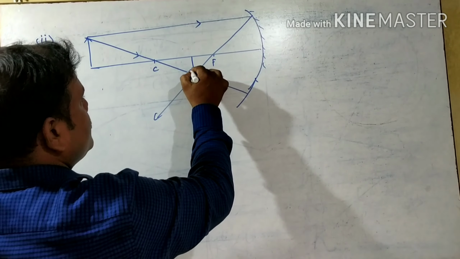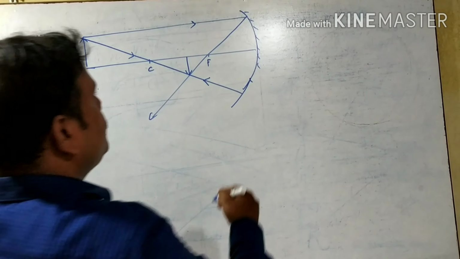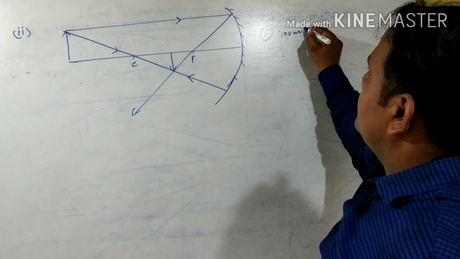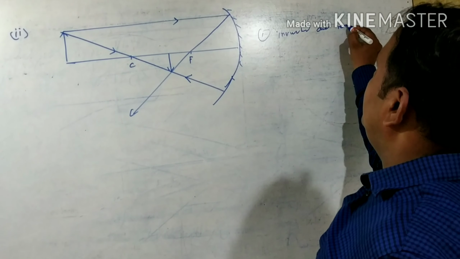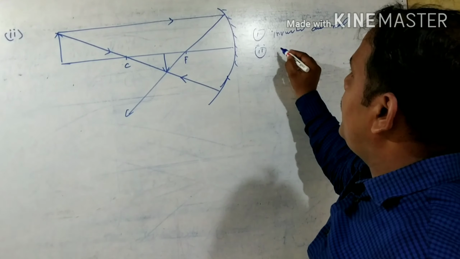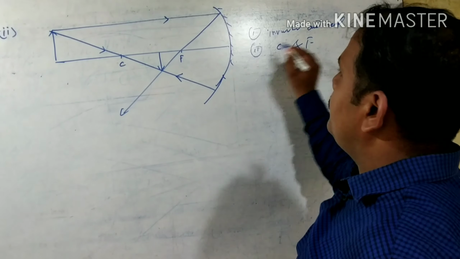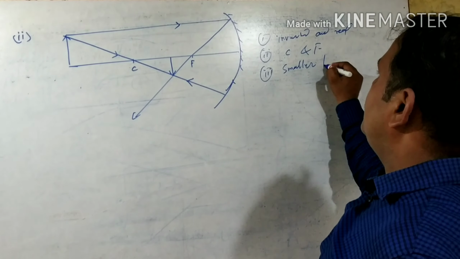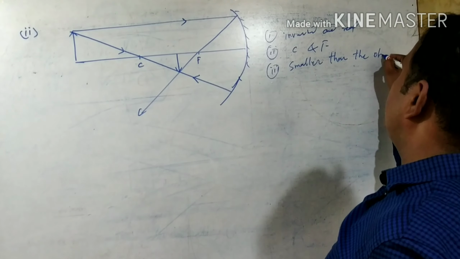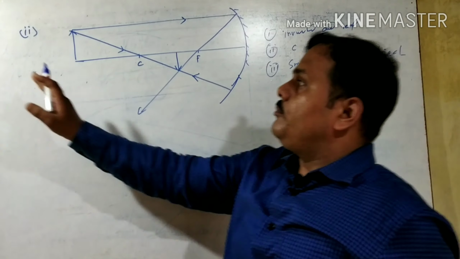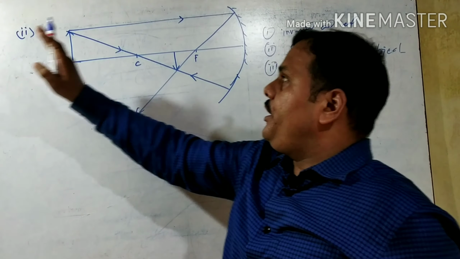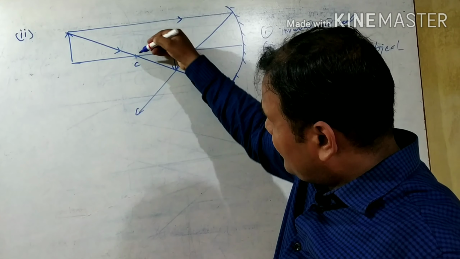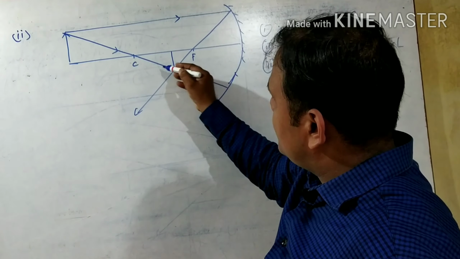And where is the image form? See, here. And what are the conditions for the image? That first one, it will be inverted and real. Second one, you can write it will form between C and F, means center of curvature and focus. Third, you can write smaller than the object. Okay children, see, when that object was at infinity, image form at focus, and when it come closer to center of curvature, that image just move this side.